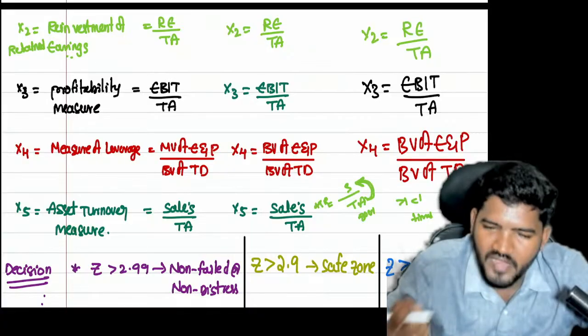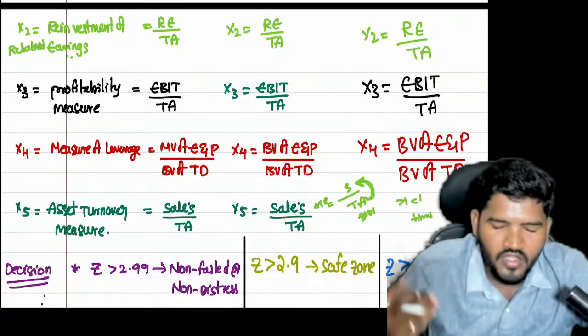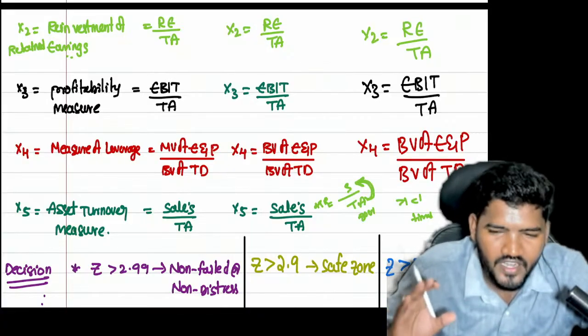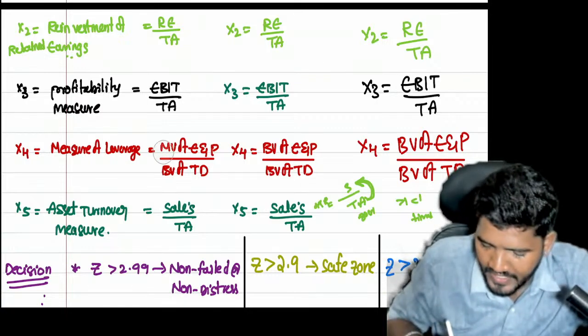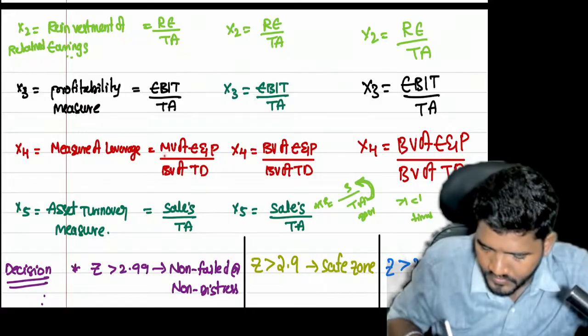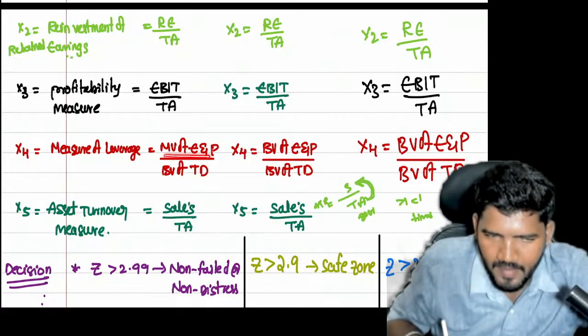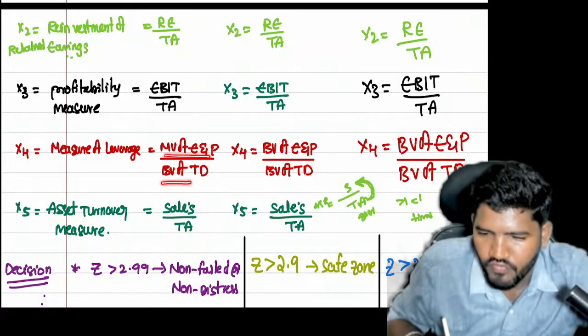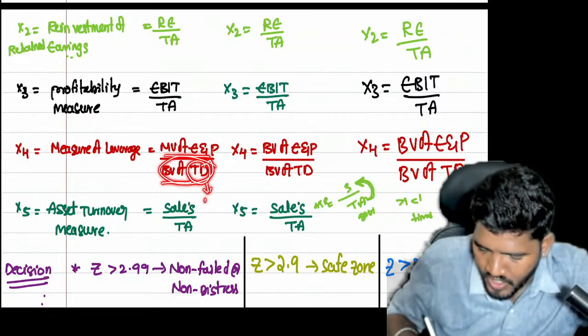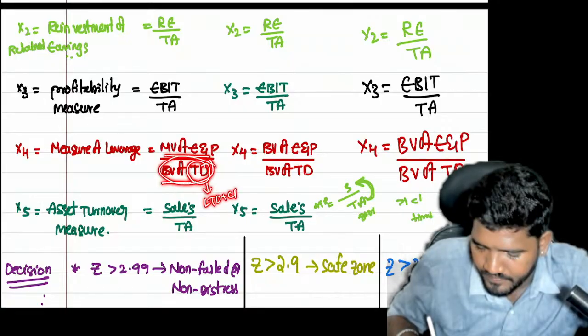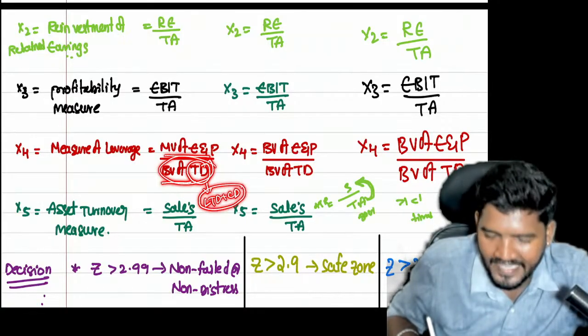Number of shares into market price gives the market value. The value maintained at face value is called book value. So market value of equity share capital plus market value of preference share capital, divided by book value of total debt. The book value of total debt means long term debt plus current debt.